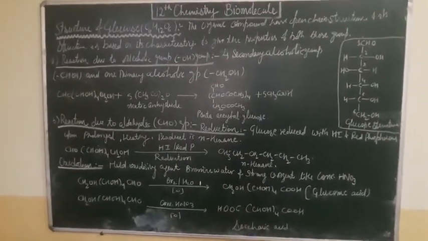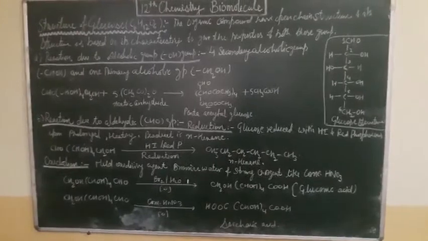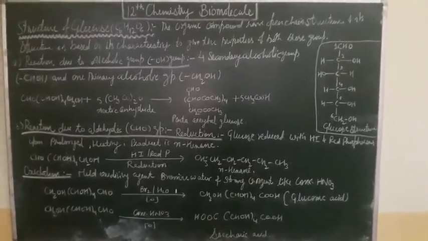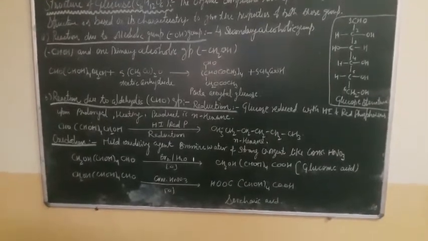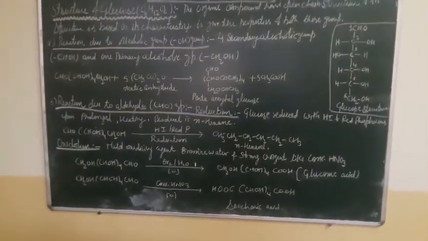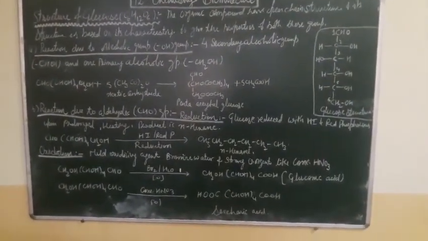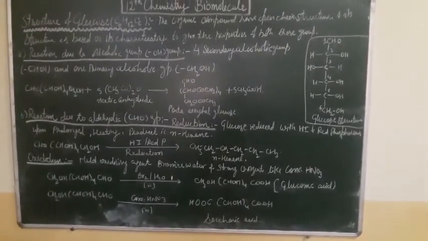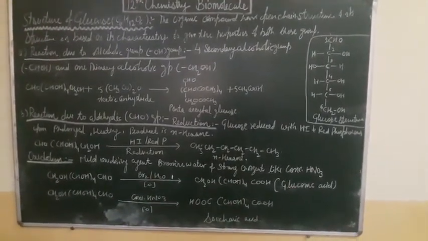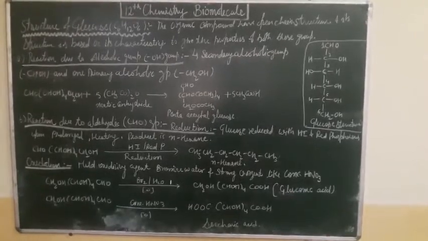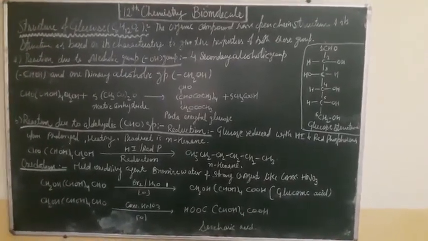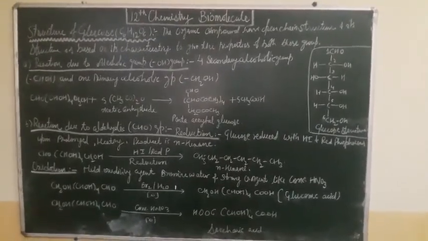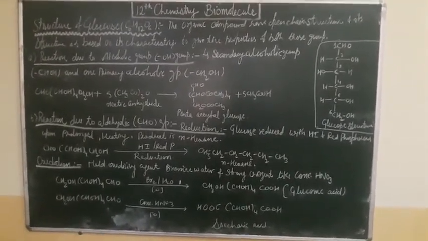Second is oxidation, under two conditions. First, choose a mild oxidizing agent, bromine water, which reacts with glucose and is converted into gluconic acid. The formula is CH2OH, CHOH four times, COOH. Here the CHO group is oxidized to a carboxylic acid and converted into gluconic acid.